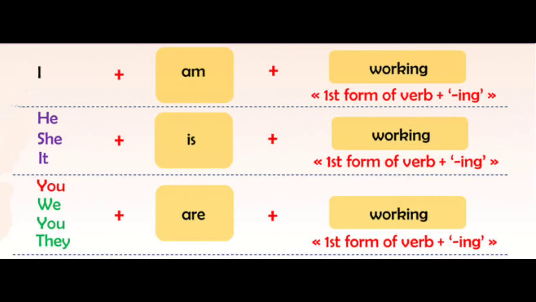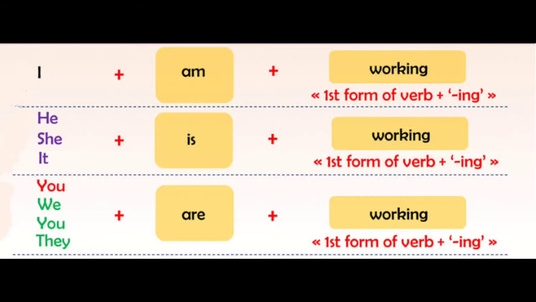For he, she and it, we have to use the helping verb is plus verb plus ing. So the example given here is he, the subject, plus the be form of verb plus ing. So he is working, she is working, it is working. So this is the example for present continuous tense for the subject he, she and it, children.